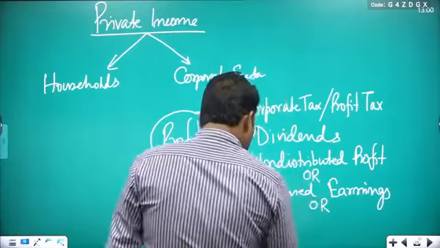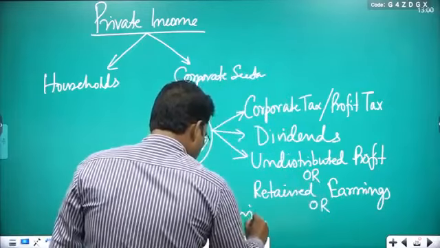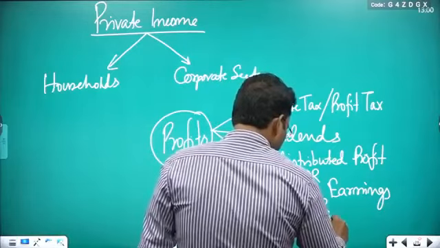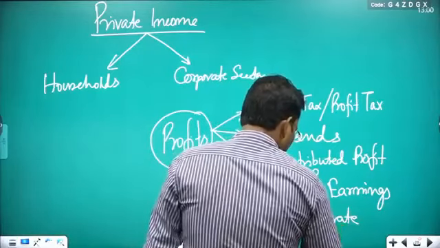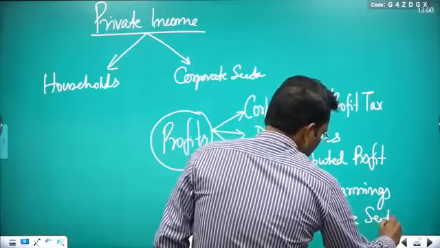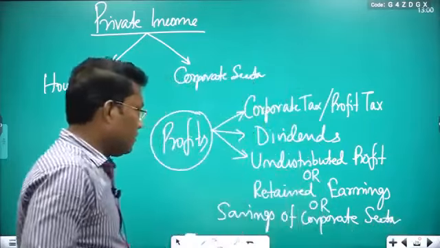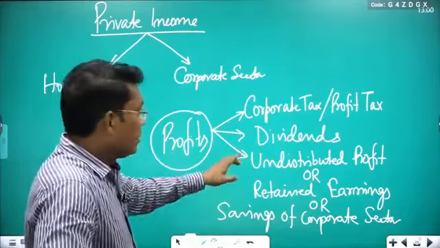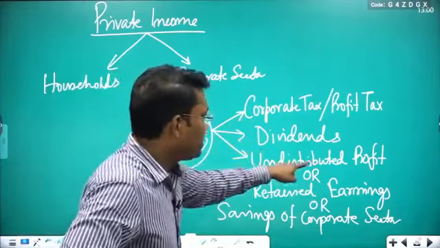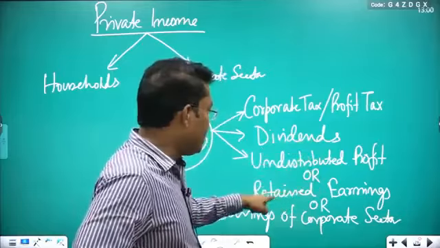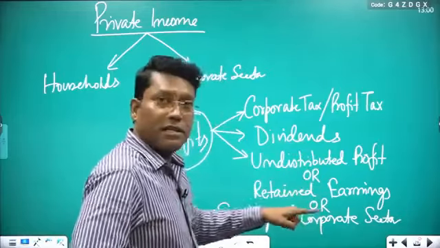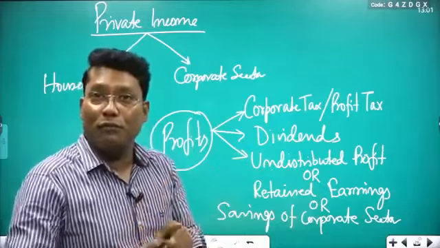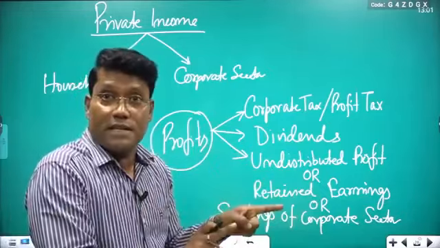It is also known as the savings of corporate sector. Fine. So, three parties there: corporate tax, dividends, undistributed profit. Undistributed profit's name is retained earnings or savings of corporate sector. Any of three you can say, because undistributed profit means that part of the profit which is not distributed, it is with the corporate sector.